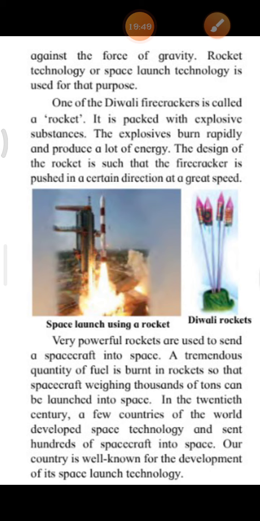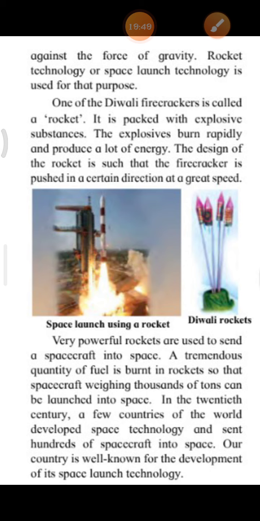Okay, you all can see two images, right? Space launch using a rocket and Diwali rockets. Are there similarities in both the rockets? Yes, right? Very powerful rockets are used to send a spacecraft into space. A tremendous quantity of fuel is burnt in rockets so that spacecraft weighing thousands of tons can be launched into space.